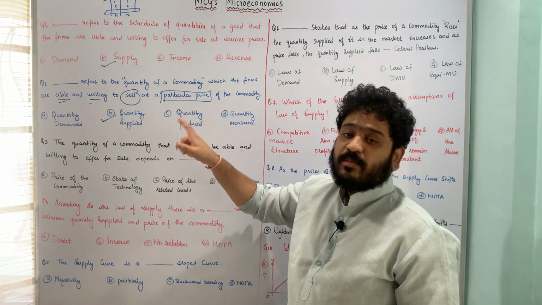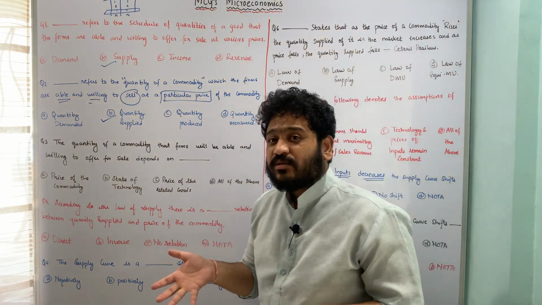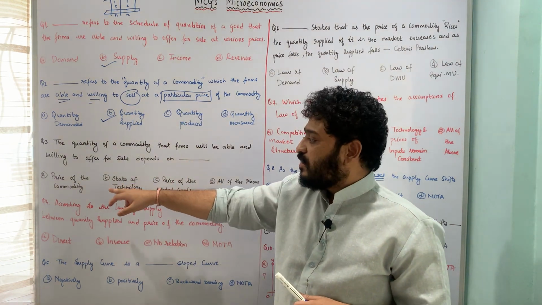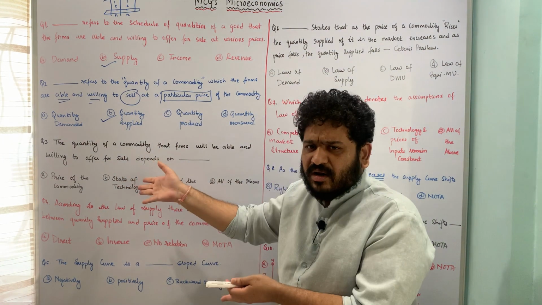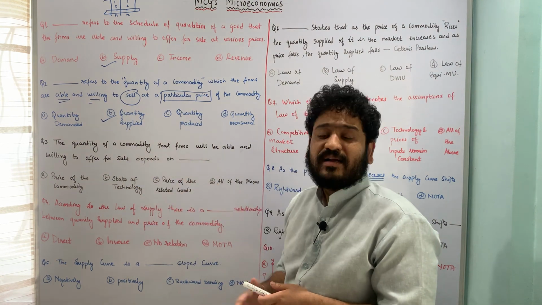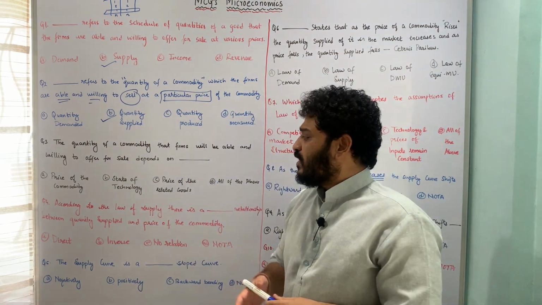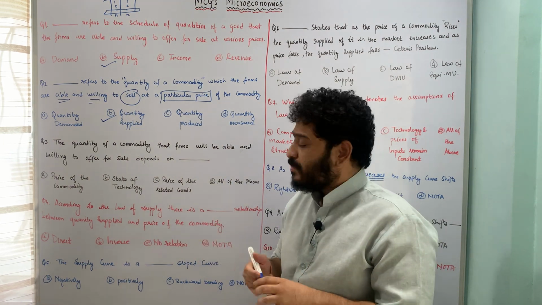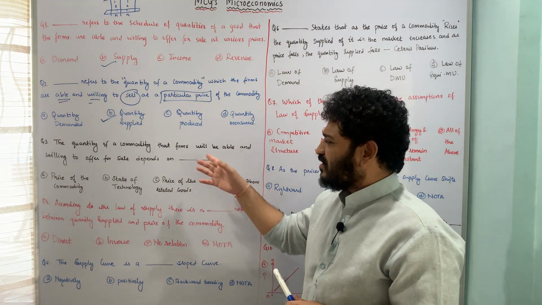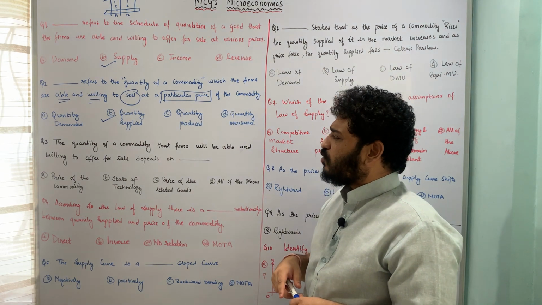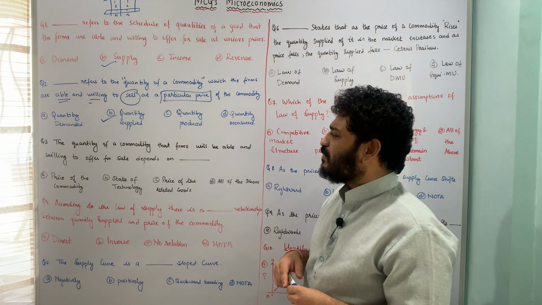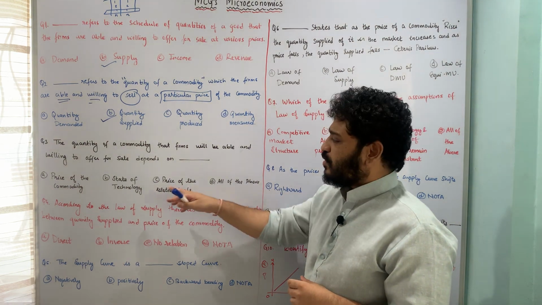Now the quantity of a commodity which the firms are willing to sell depends upon what all things, and the underlying options are: A, it depends upon the price of that particular commodity in consideration; second, it depends upon the state of technology; it depends upon the price of related goods, that means the substitutes and complements, and all of the above. So here it is pretty much clear that the quantity of a commodity that the firms are willing and able to offer for sale depends upon all these three things.